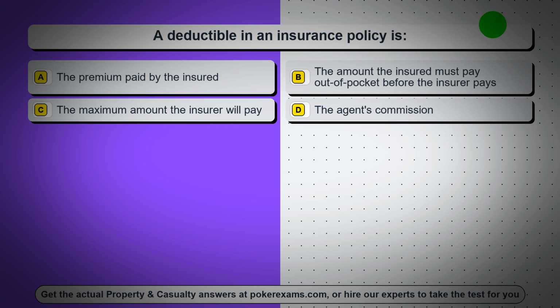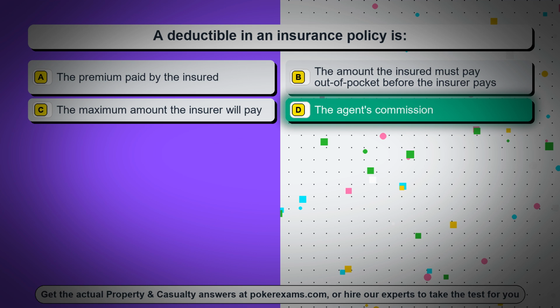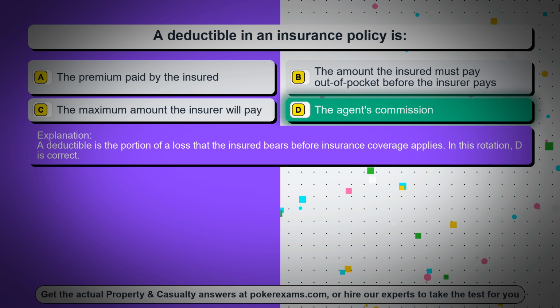Question 16. A deductible in an insurance policy is, option A, the premium paid by the insured, option B, the amount the insured must pay out of pocket before the insurer pays, option C, the maximum amount the insurer will pay, option D, the agent's commission. The correct answer is option D, the agent's commission. A deductible is the portion of a loss that the insured bears before insurance coverage applies. In this rotation, D is correct.